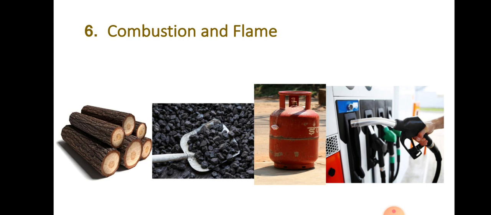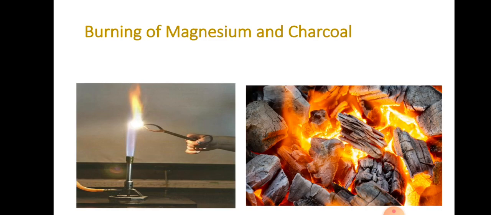You have to take a piece of charcoal, hold it with the tongs, and bring it near the flame of a candle or a Bunsen burner. So what do you observe? The charcoal also burns in air. You know that coal too burns in air, producing carbon dioxide, heat and light. Like the magnesium, it burns and produces carbon dioxide, and also produces heat and light.